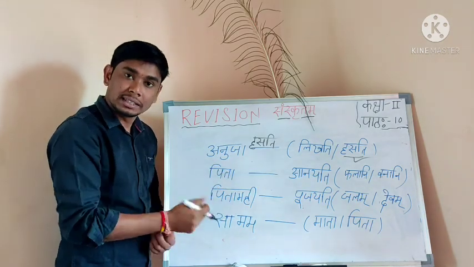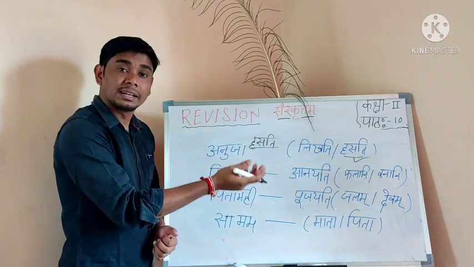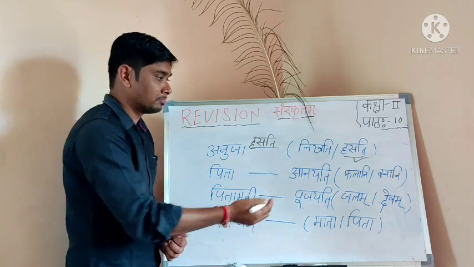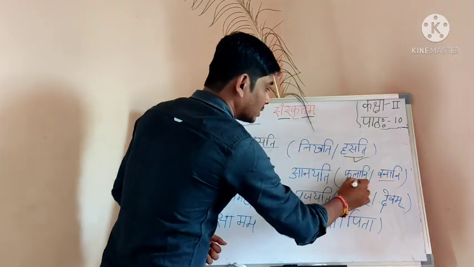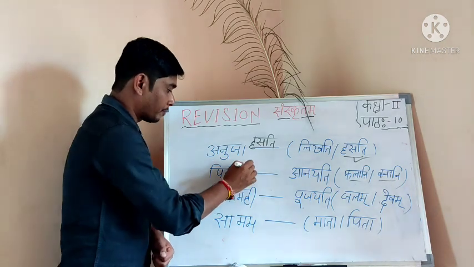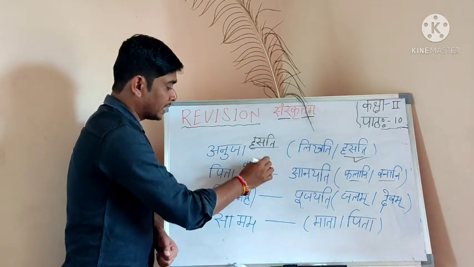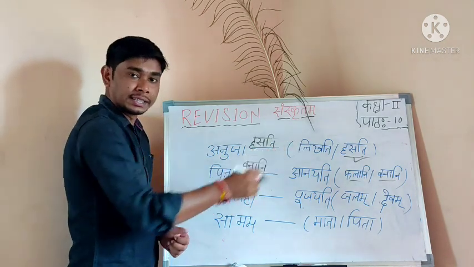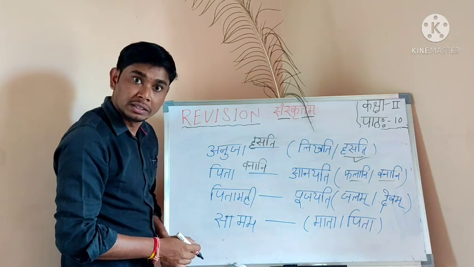Pita means father. Pita dash anayati. Which one is the correct answer? This one or this one? Pita banani anayati is correct.